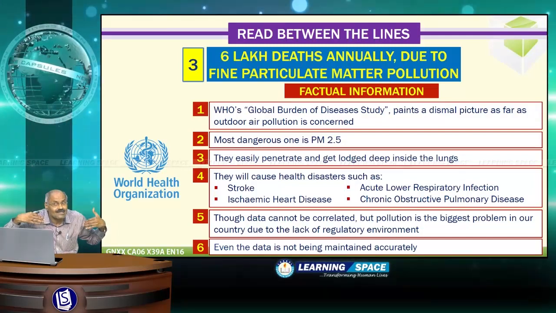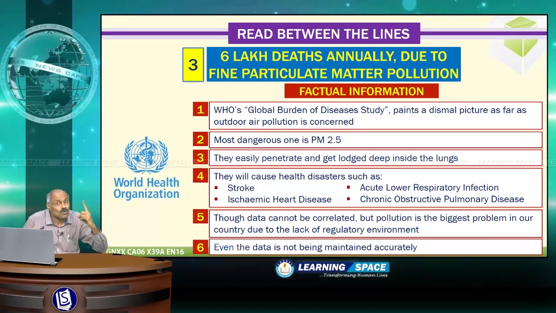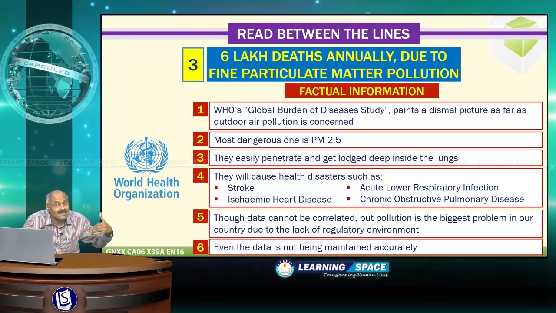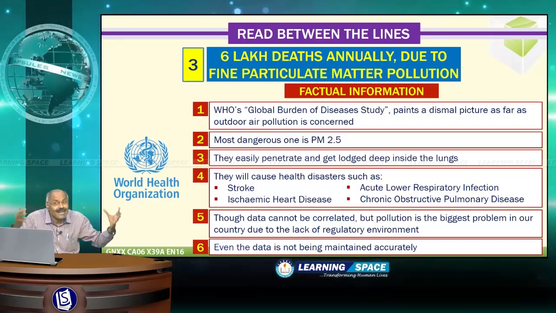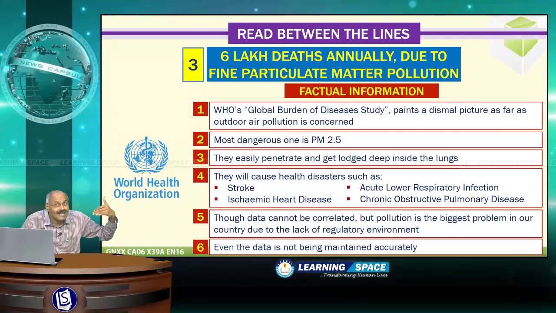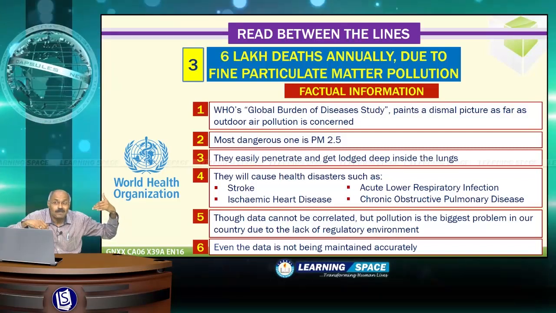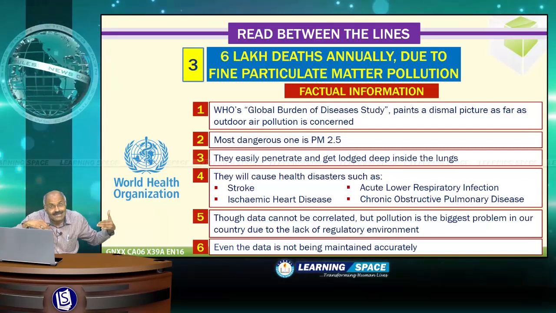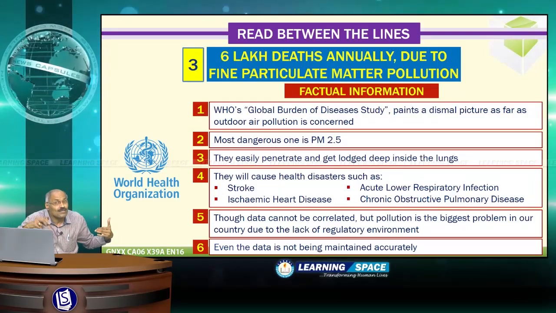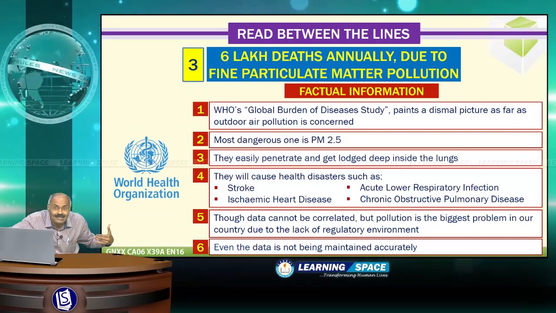Because of these reasons, several health disasters are taking place, like stroke. Then the second one is ischemic heart disease, so people will have sudden death because of this. Then acute lower respiratory infections because of pollution. Then chronic obstructive pulmonary disease, that is the disease connected to the lungs, because these finer particles are going deep inside the lungs.